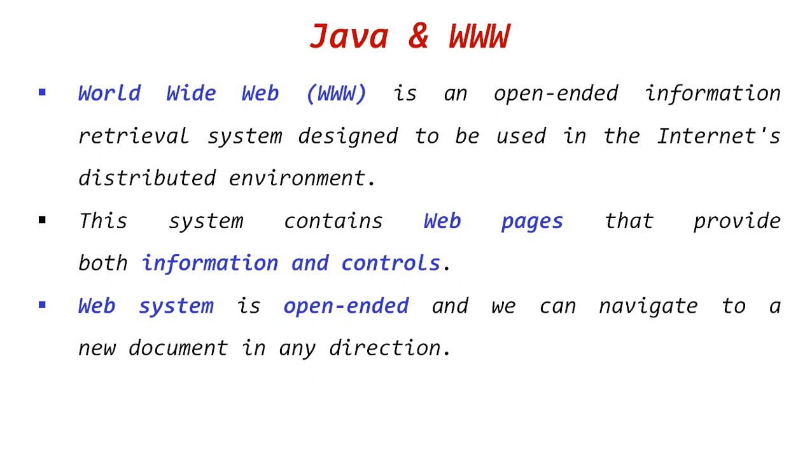This system contains web pages that provide both information and controls. Controls are also there. You can submit data, retrieve data, download data, any type of content. It means some controls are there on the web page. And the second one, the most important one, is information. And the third point is that the web system is open-ended and we can navigate to a new document in any direction.